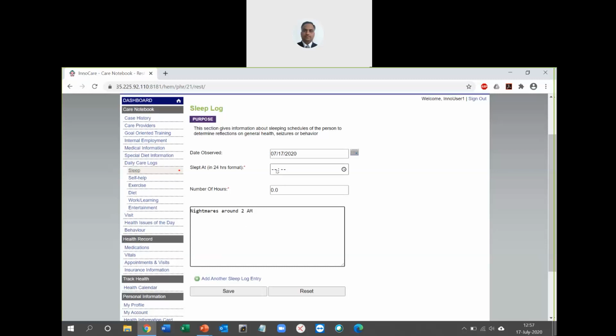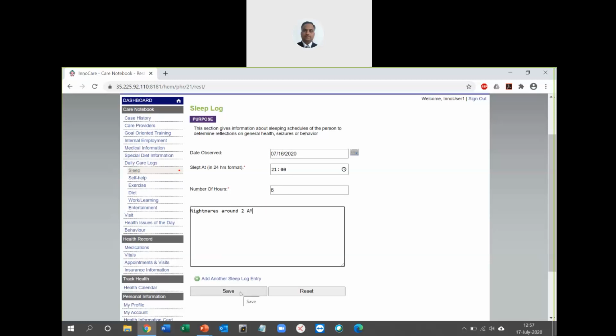So you can basically type, let's say I take yesterday's date, and I'll say I slept at 9 o'clock, for let's say 6 hours. I can enter something like this for the sleep log.